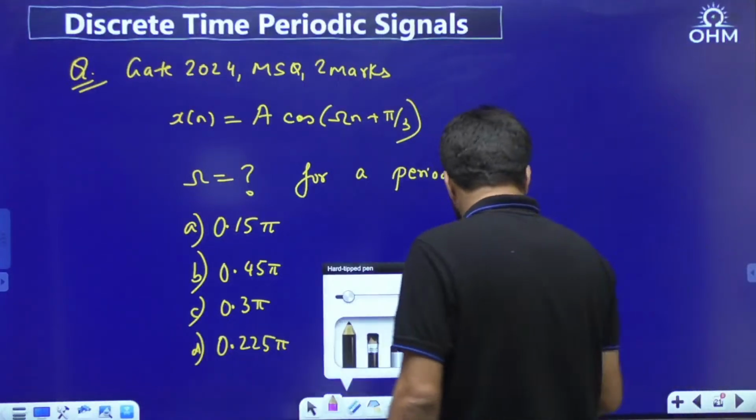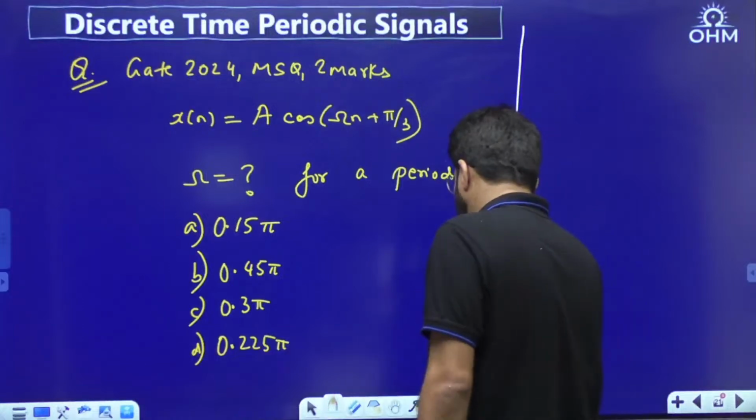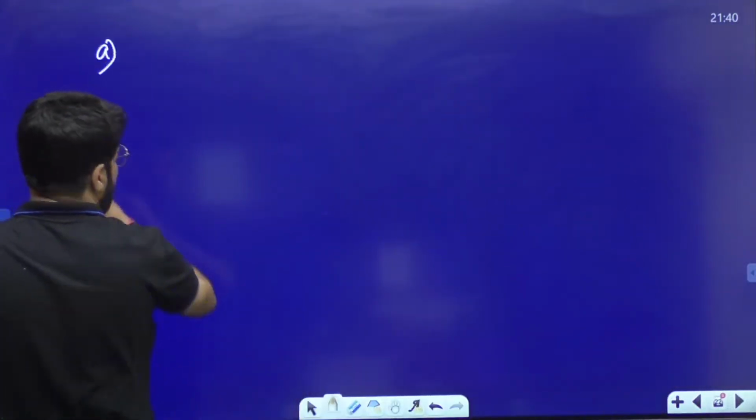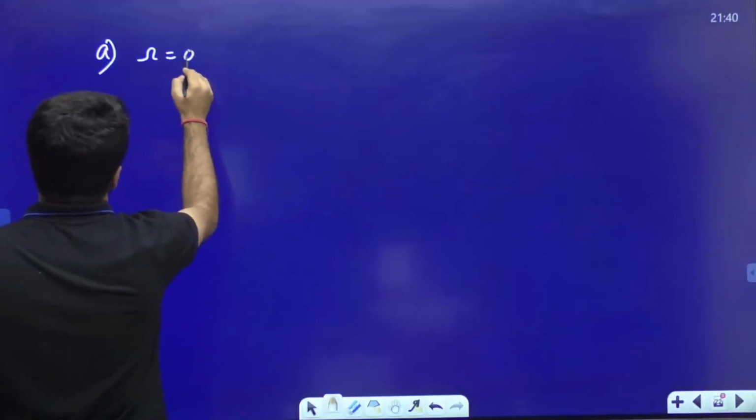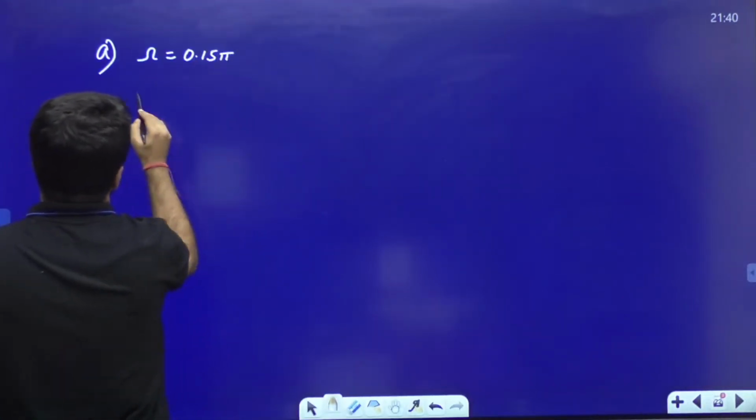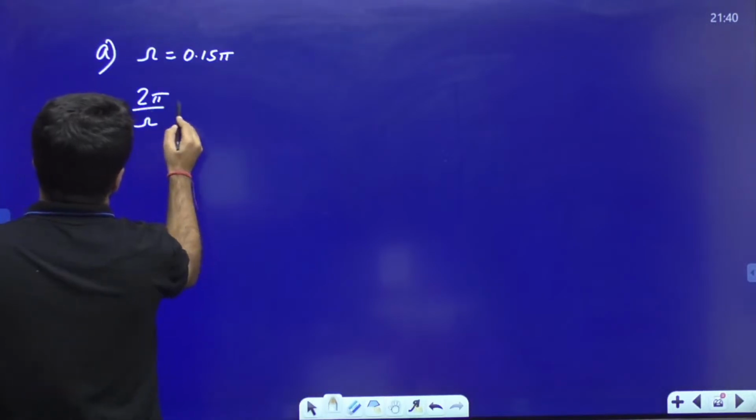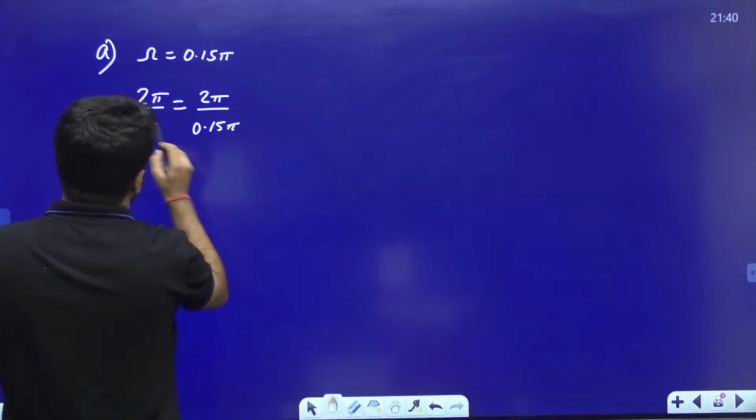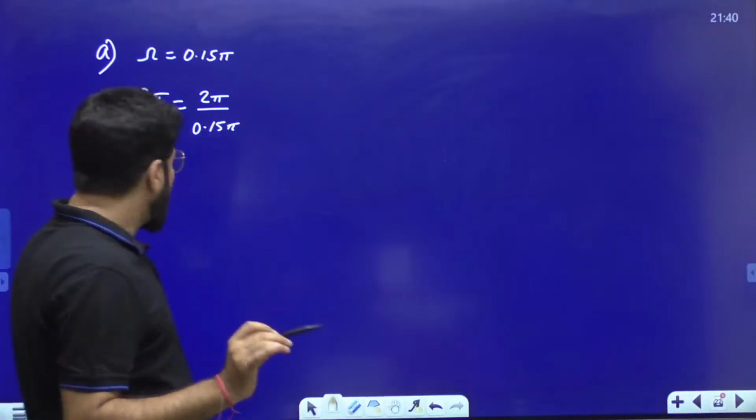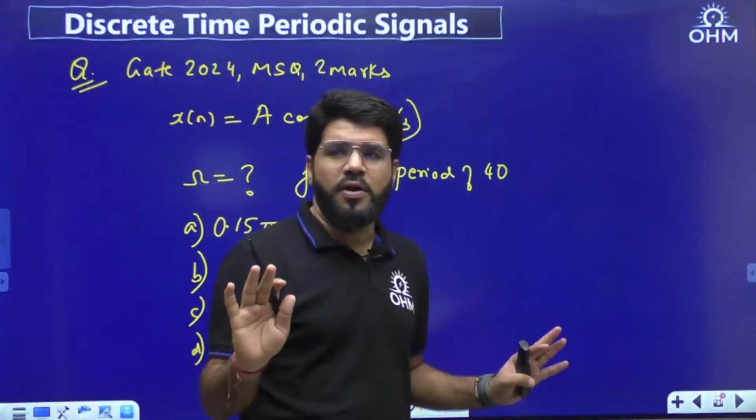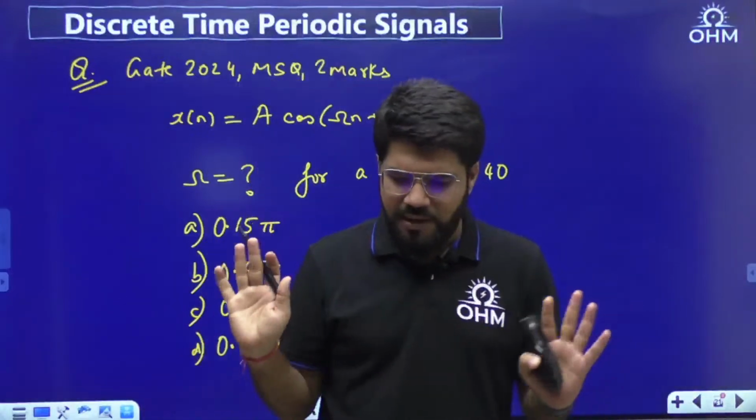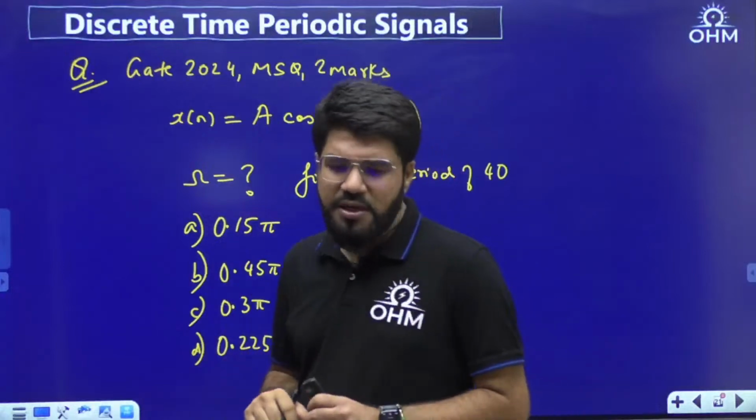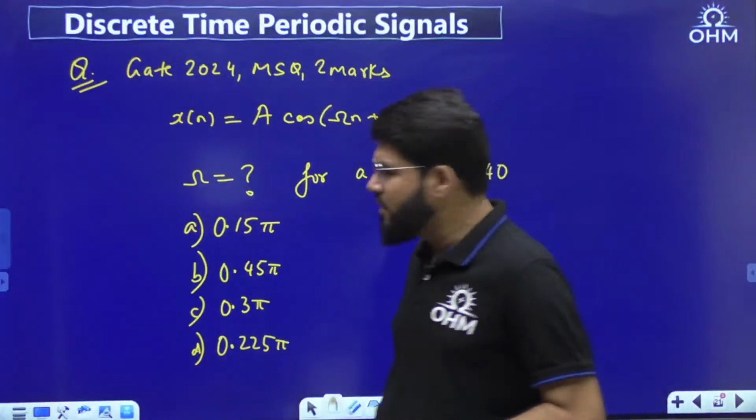Now dear, if I test option number A, the omega given is 0.15 pi. First of all, what is 2 pi by omega? See, all options actually have pi, so when you divide 2 pi by omega, the pi cancels. So there will be the rational case coming up. Raju says the answer is ABC. So there is one answer coming up. Let's take it. Come on, everybody be active and solve.